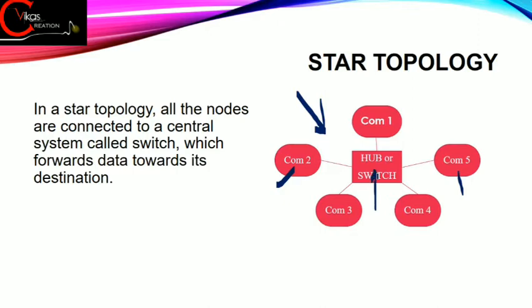But it has one biggest disadvantage also. That biggest disadvantage is that if the central hub or switch is not working properly, suppose there is a malfunction in this hub or switch, in that case the whole network will not work. It means not a single computer will be able to participate in the networking. So if your hub is working properly, you can be in the network, but if your hub is switched off or not working, you cannot be a part of the network.